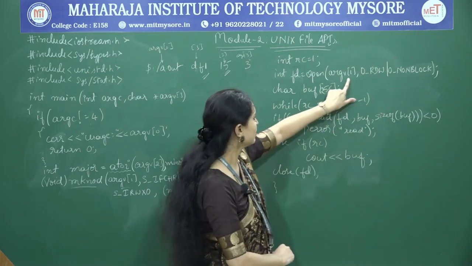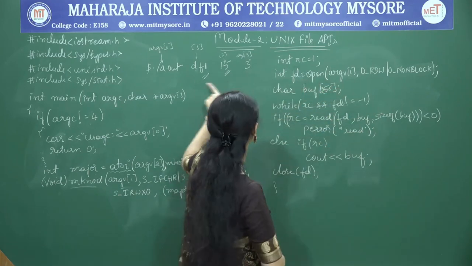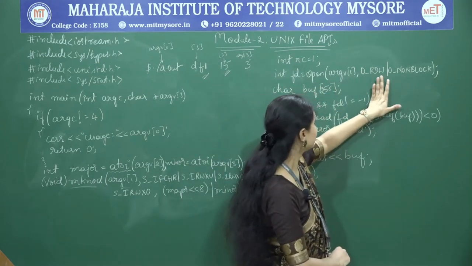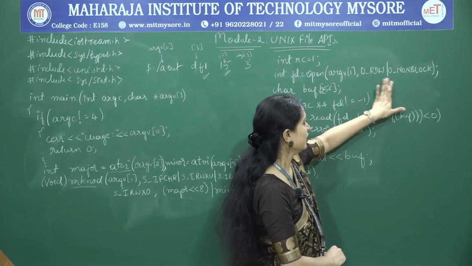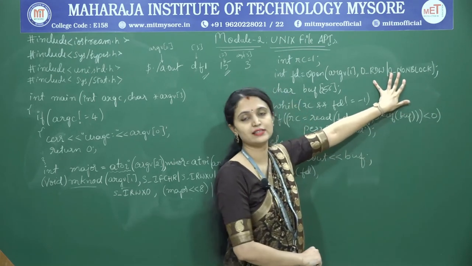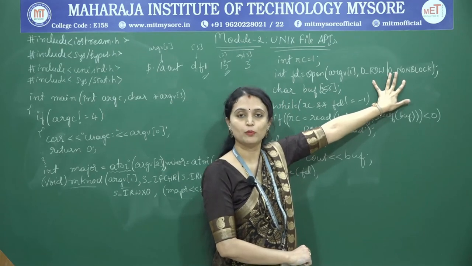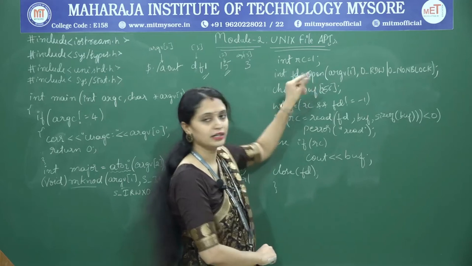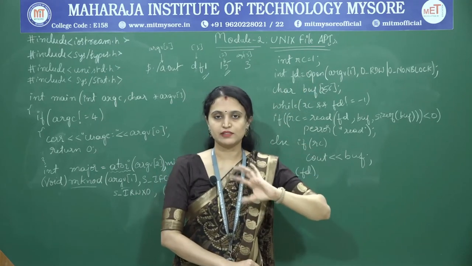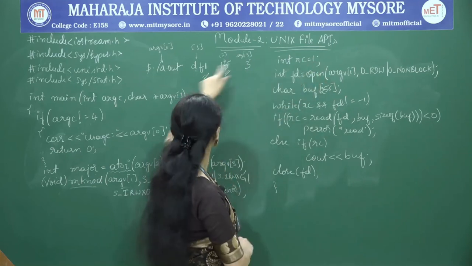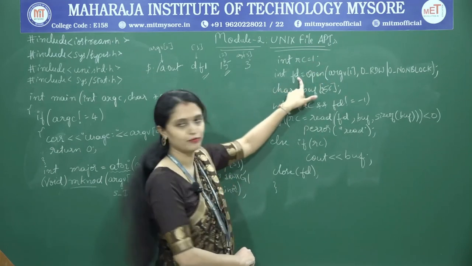So argv of 1 means the file, I am trying to open this file with the read write option and then the non-block option. These values we have already discussed when we were discussing the open API, okay. So now the open API returns a file descriptor which is of type integer. So here this open API returns a file descriptor for df1 that is stored in fd.